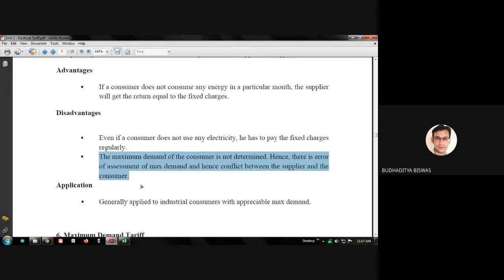What is the meaning of this? The maximum demand of the consumer is not determined. This is actually the main thing. The maximum demand of the consumer is not determined, and based on the maximum demand, you need to pay the bill. So that's why a conflict is there. But what is the actual meaning of this? You know the procedure for applying for an electric meter in WBSEDCL or in the CSC. You need to write an application, and based on your application, the company will install the meter and give you the connection, isn't it?